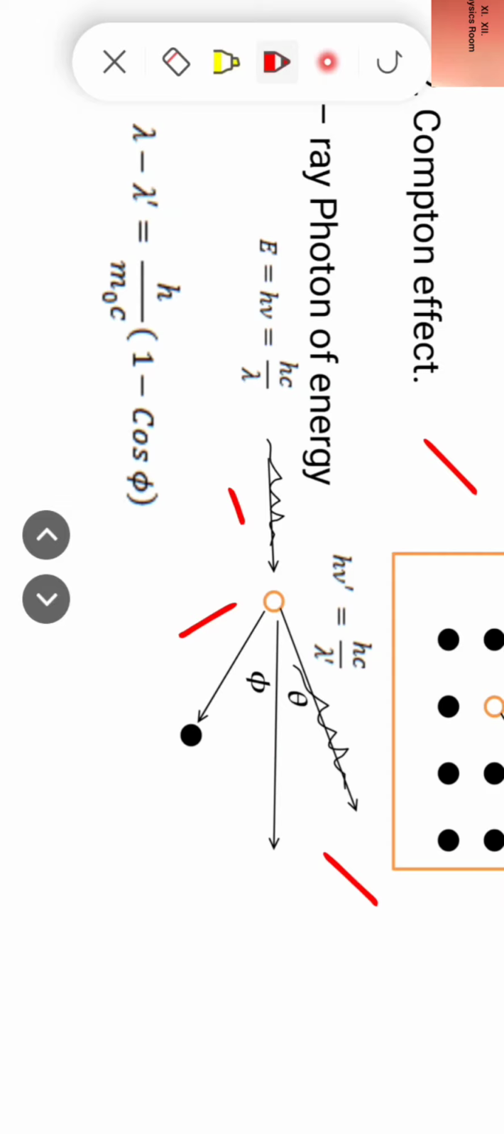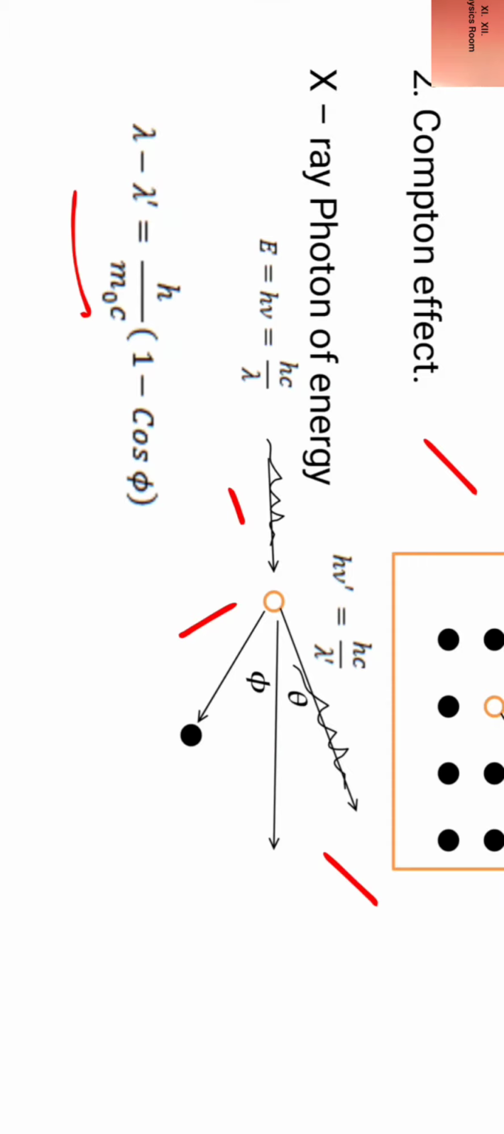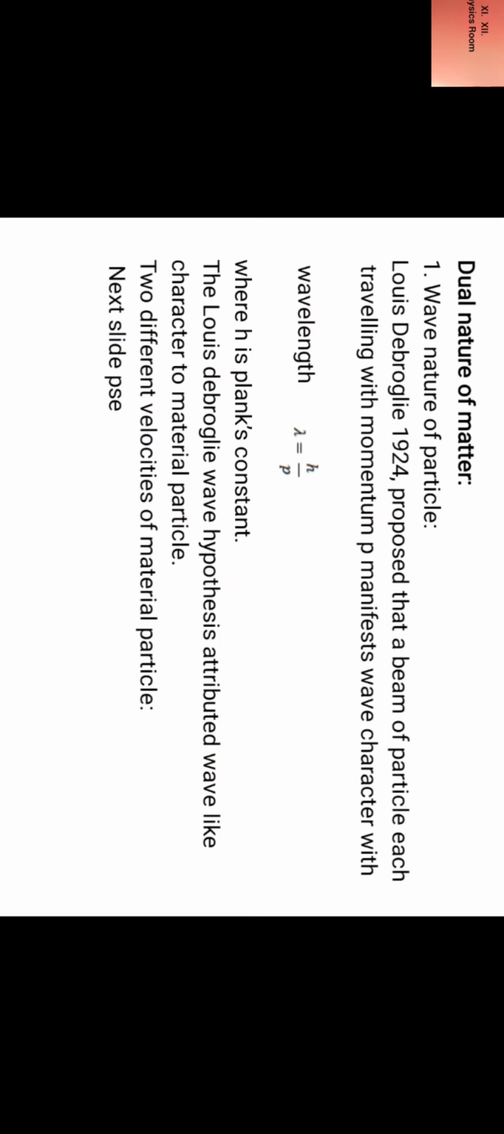Now lambda minus lambda dash, the difference in wavelength of the incident and scattered photon, is given by the expression h by m0c into 1 minus cos phi. Now after this, having the understanding of the evidences of particle nature of wave, we go to dual nature of matter.